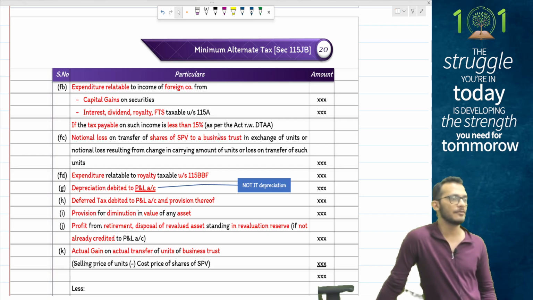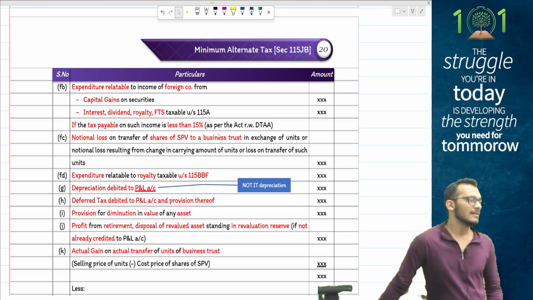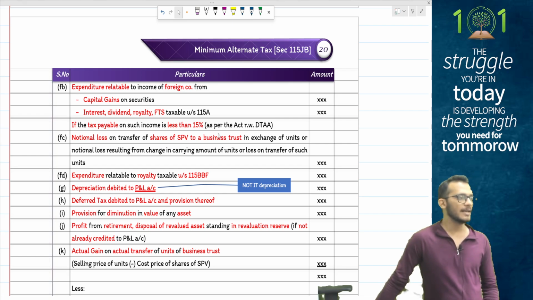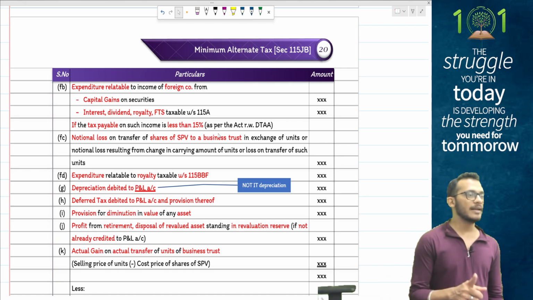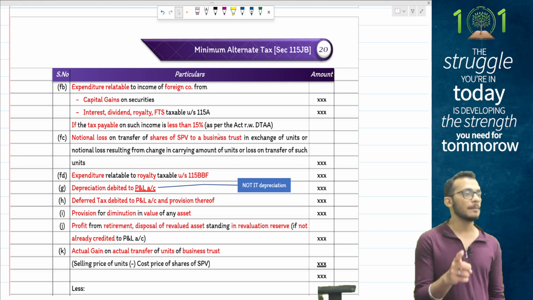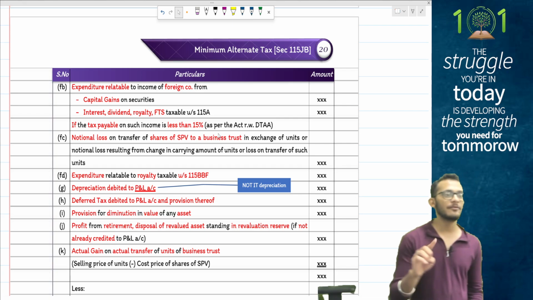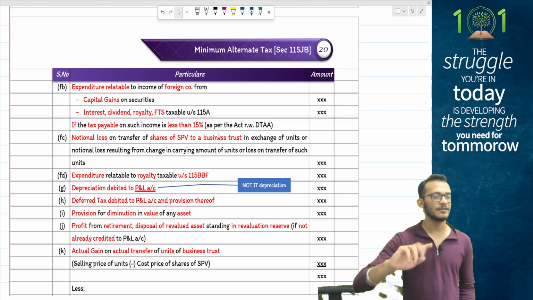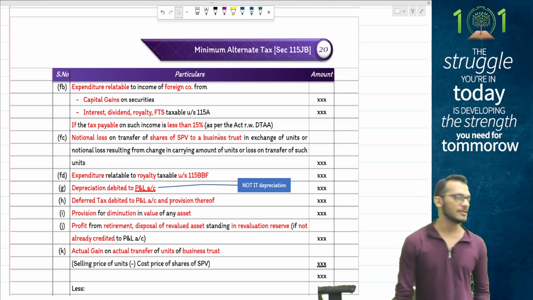But please don't do this if it is short-term capital gains, because that is at 20%. 111A will become taxable at 20%. Yes or no? Yes. So from current year, if you have any kind of long-term capital gains and you're a foreign company, MAT provision says exempt. Meaning if it's an income reported, you will claim it as deduction. If it's a loss reported, you will disallow. So please pay attention to that piece once.